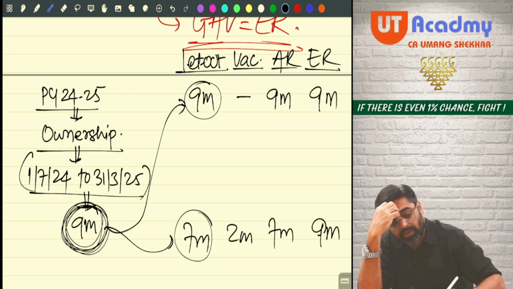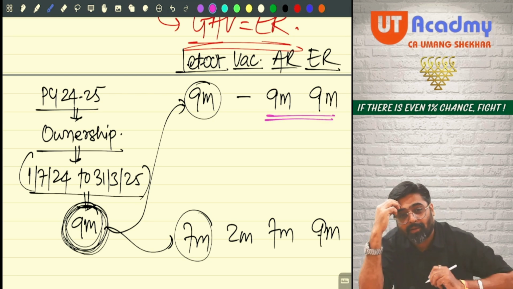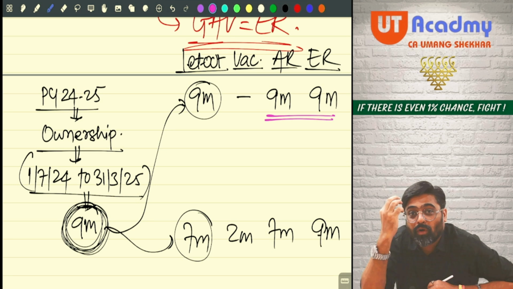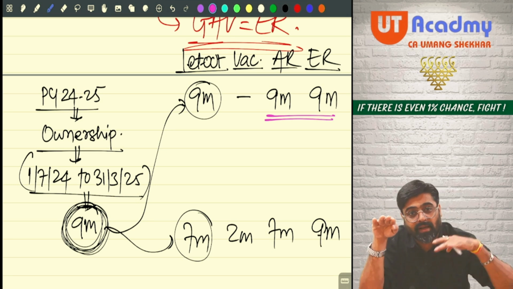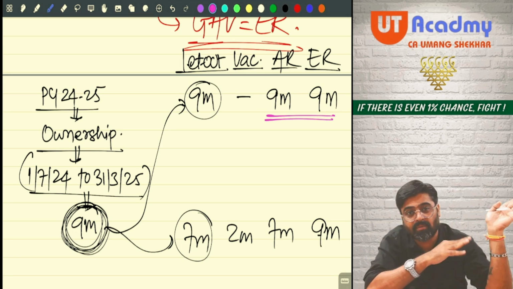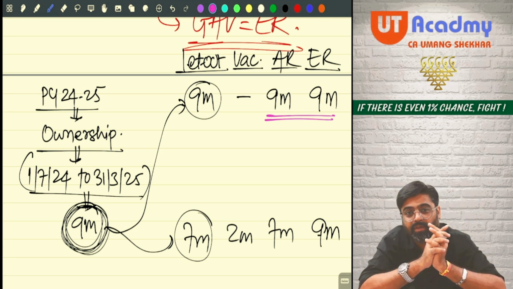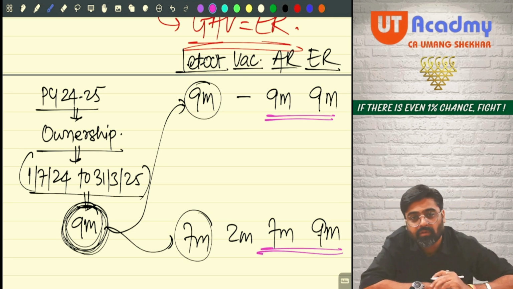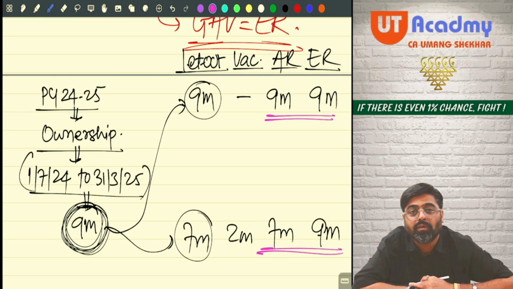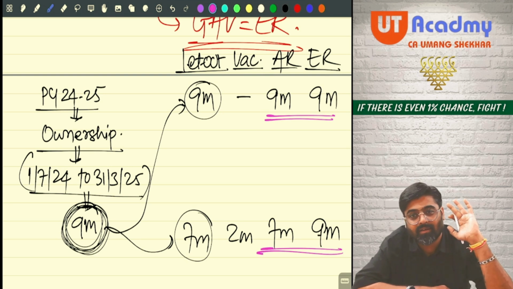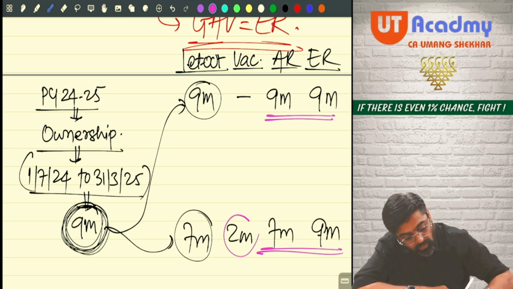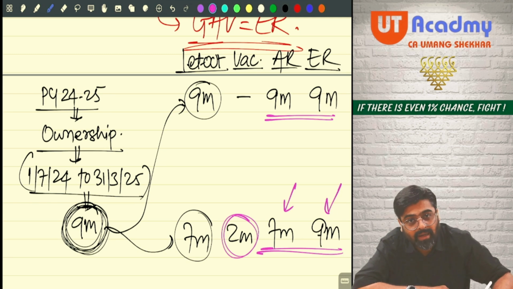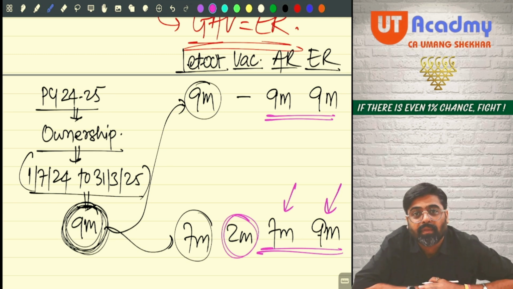First case, can you see vacancy is not there? What will you do? Actual rent of 9 months and expected rent of 9 months, whichever is higher becomes GAV. No vacancy. Second case, there is vacancy, no? Directly compare, whichever is higher. Even after 2 months of vacancy, actual rent can be equal to or higher than expected rent. In that case, take actual rent only as GAV.